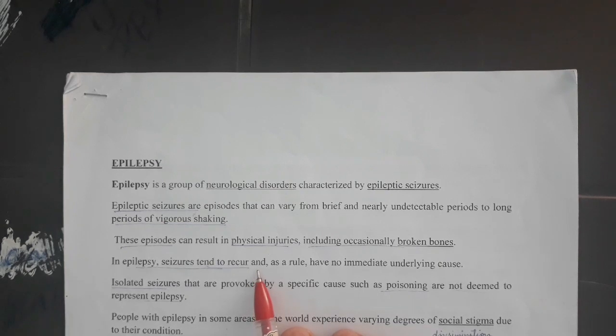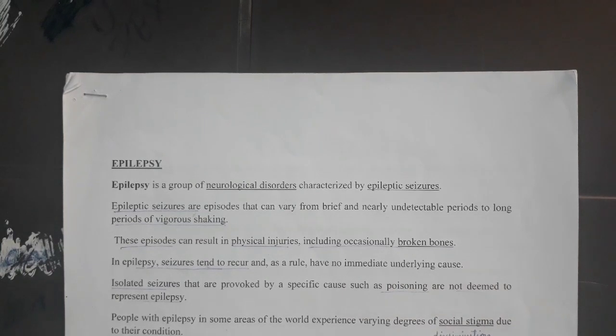In epilepsy, seizures tend to reoccur. It occurs again and again, and as a rule has no immediate underlying cause, and we cannot immediately find out what is the cause making it occur again and again.